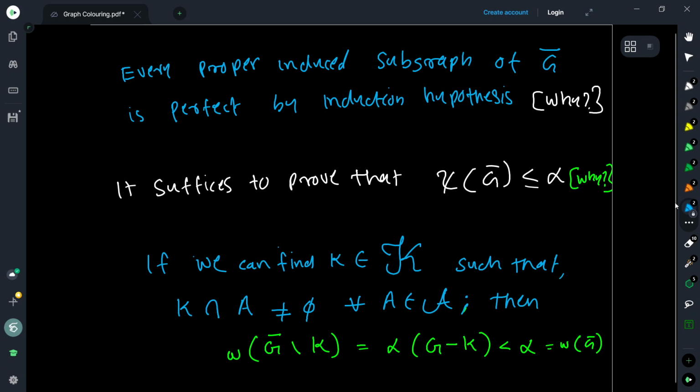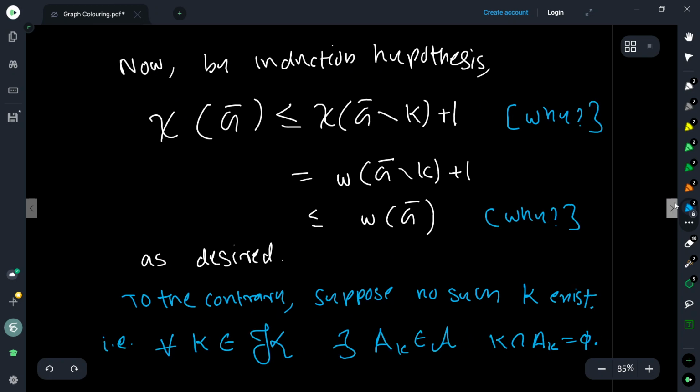But in G minus K, K is a clique which intersects all maximum independent sets. So therefore we reduce the independence number of this graph by 1, right? Why does it reduce by 1? Because from a clique you can have at most one vertex in any independent set. So therefore alpha of G minus K is strictly less than alpha, and alpha is actually equal to omega of G bar. So we have a graph with the clique number strictly less. So we can use the induction hypothesis, right?